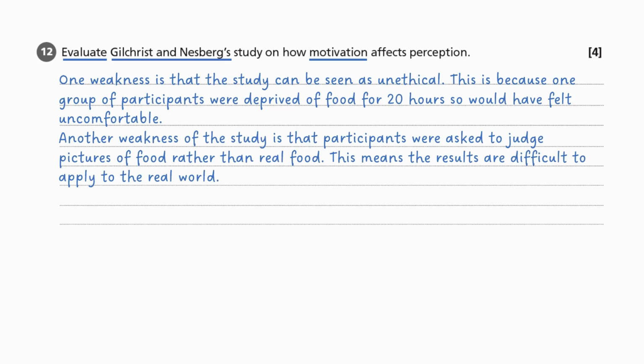And then you've got the other evaluation point, which is about the problem of being asked to judge pictures of food rather than real food, and about how that's difficult to apply to the real world. So then again, it's specific about this specific study into Gilchrist and Nesberg, and it's not a generic evaluation. So that means that you could get all 4 marks for answering it in this way.